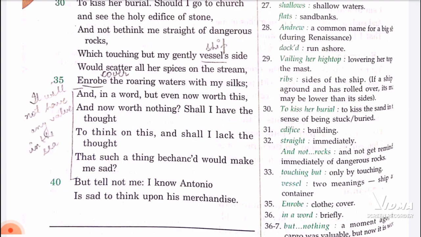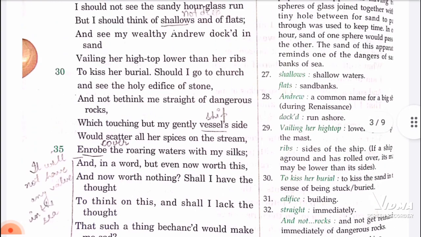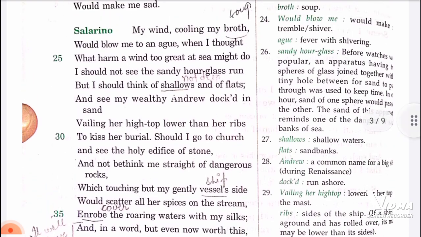So he is saying, but tell not me, I know Antonio is sad to think upon his merchandise. It is obvious that Antonio is sad because of the cargoes, because of his merchandise, nothing else. This is a very important speech of Salarino. It may be asked what examples Salarino gave, how he would get the signals that his ships may be in danger.